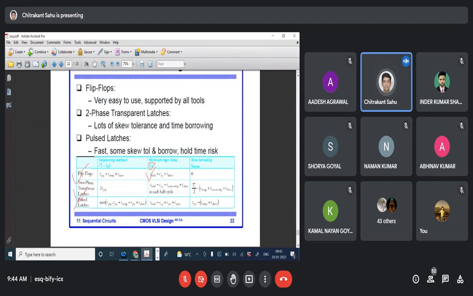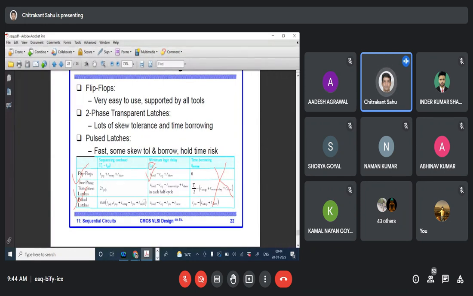Please go through the complete details of the sequential logic circuits. There you'll find how to calculate the sequencing overhead and how to calculate the minimum logic delay. You can ignore time borrowing, as it will not be covered in our syllabus.